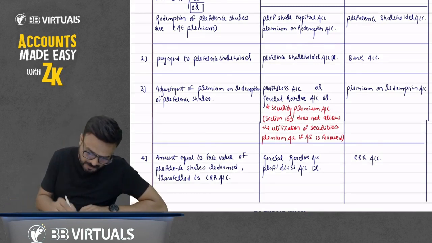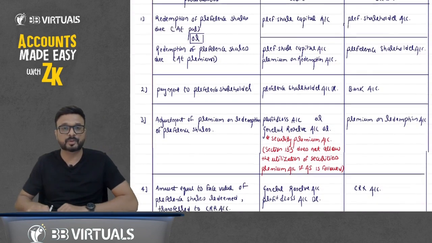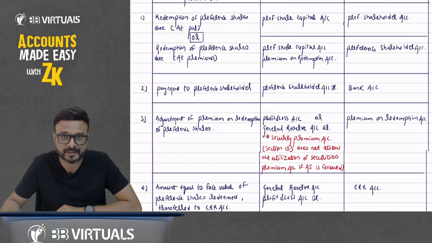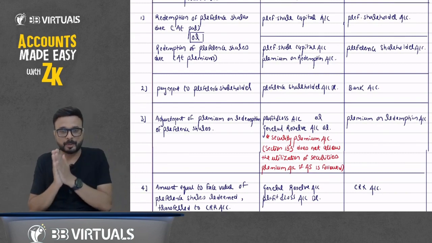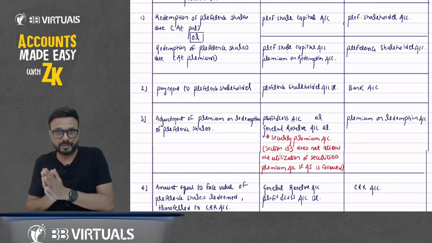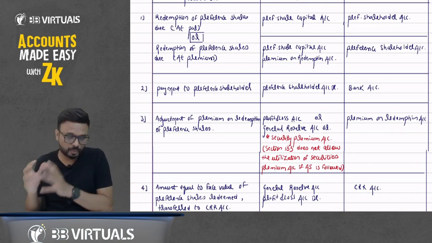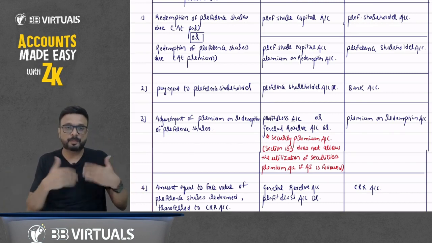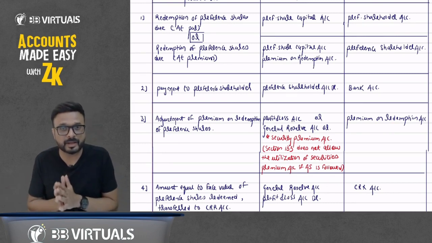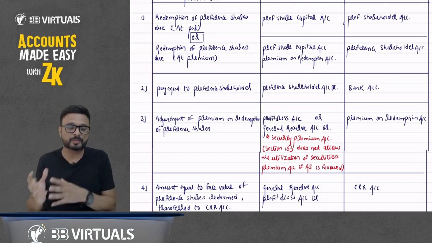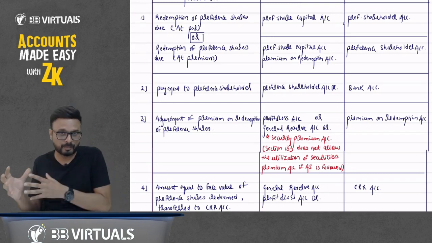Okay, so this is about redemption of preference share. Four entries will be passed here. First, redemption of preference share due entry will decrease the capital. Preference share capital account debit to preference shareholder. If you are redeeming at premium, the entry will be preference share capital account debit, premium on redemption account debit, to preference shareholder account. Okay. Now we will pay to preference shareholder. So preference shareholder account debit to bank account. If we are redeeming at premium, we will do the adjustment of premium on redemption. So the entry will be P&L account debit or general reserve account debit to premium on redemption.